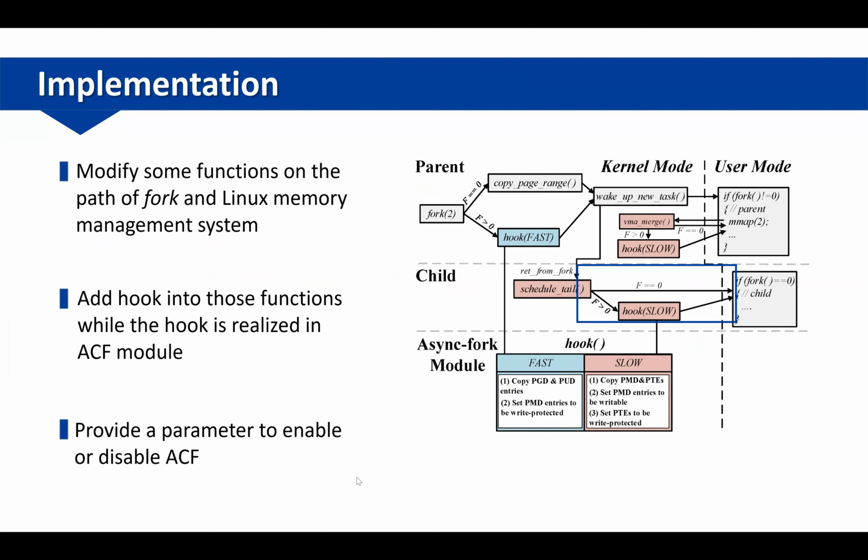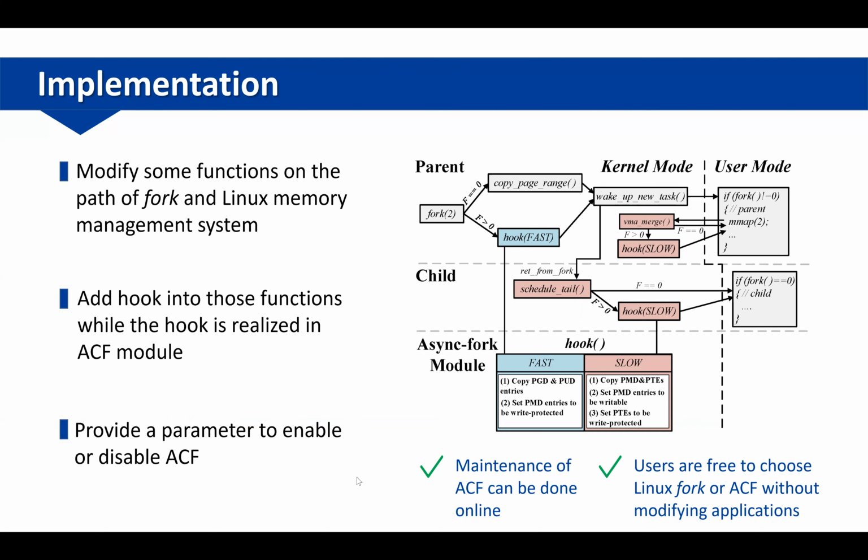We also provide a parameter to enable or disable ACF. With such an implementation, we can maintain ACF online without rebooting the system. Besides, the user is free to choose Linux fork or ACF without modifying their applications.